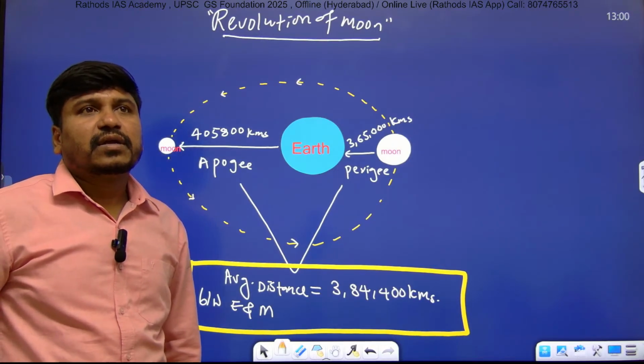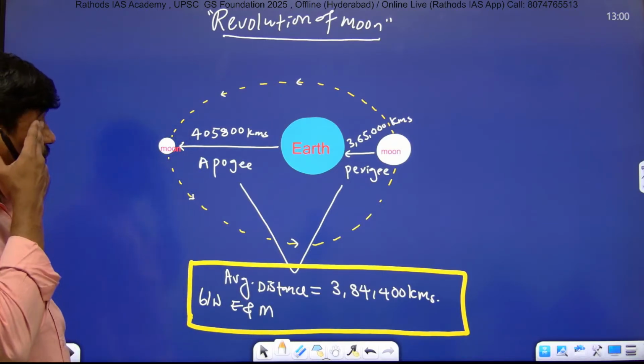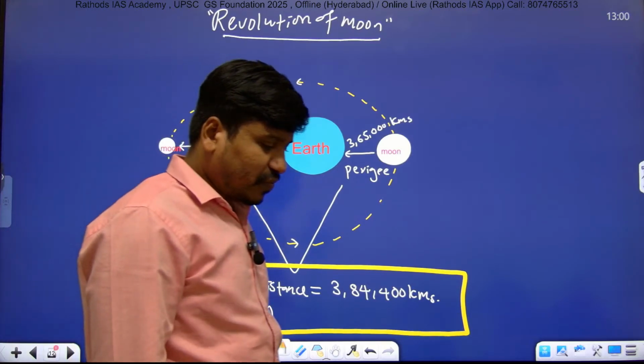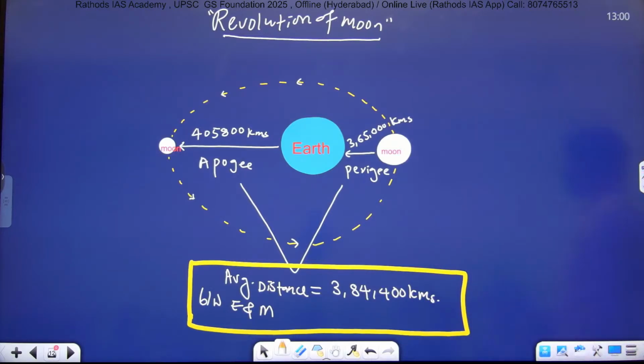And when it goes very far, it is known as apogee.